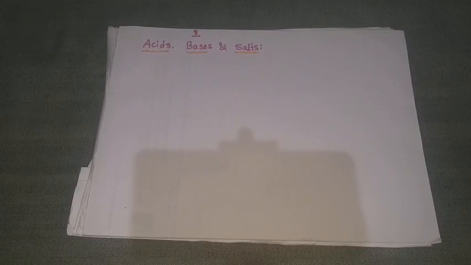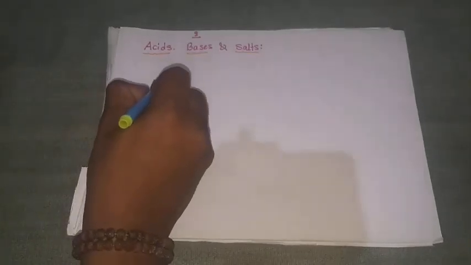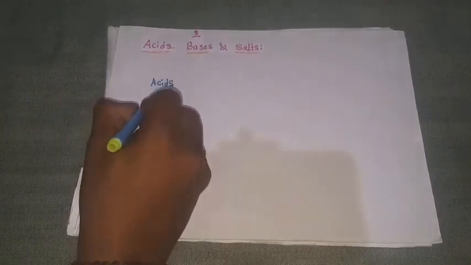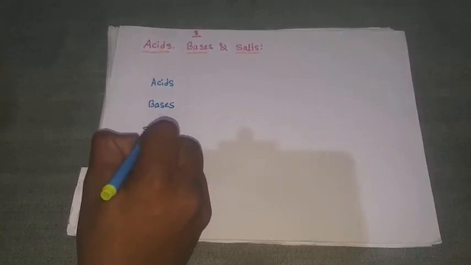What does it indicate when the food is sour, bitter, sweet or salty? Is there any classification based on that? Yes, of course. Based on the chemical property of the compound or substance, we classify them mainly into three groups: the first one is acids, the second is bases, and the third is salts.